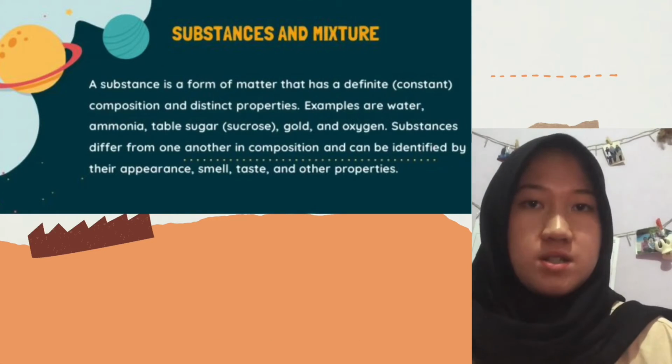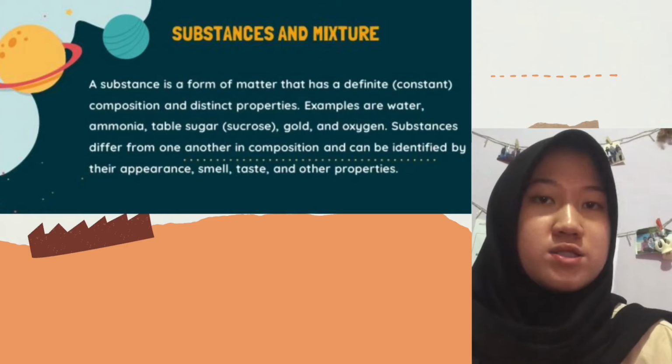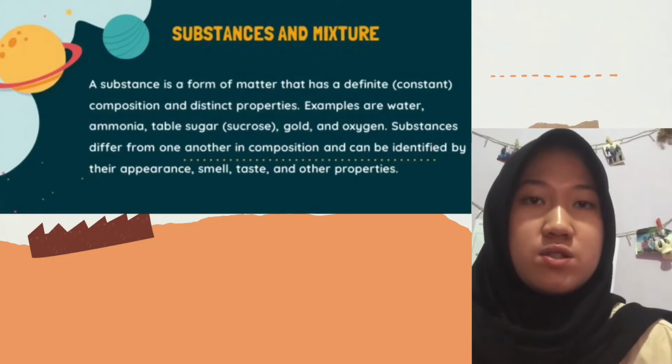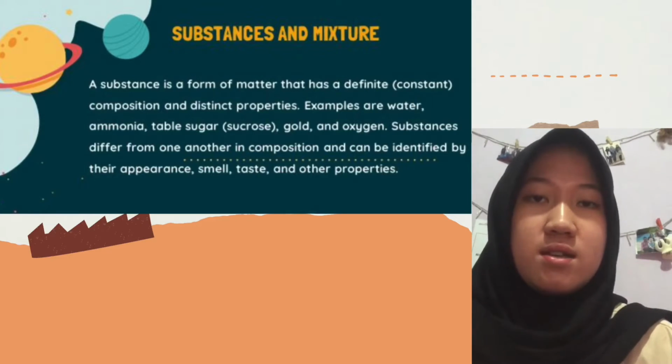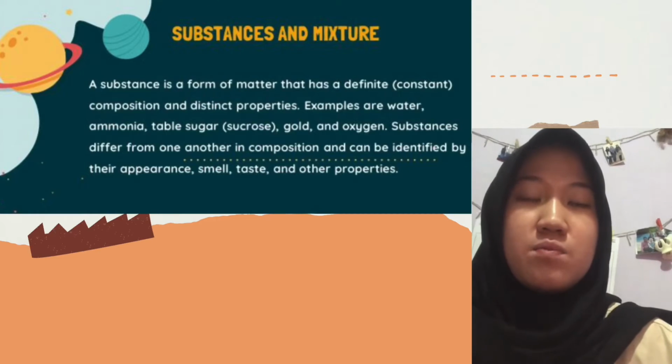Substances and mixtures. A substance is a form of matter that has definite or constant composition and distinct properties. Examples are water, ammonia, table sugar or sucrose, gold, and oxygen. Substances differ from one another in composition and can be identified by their appearance, smell, taste, and other properties.